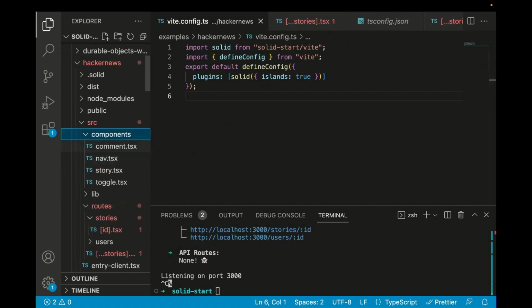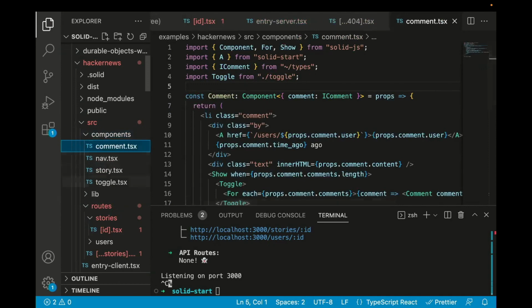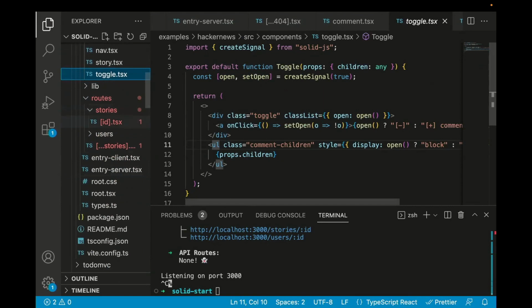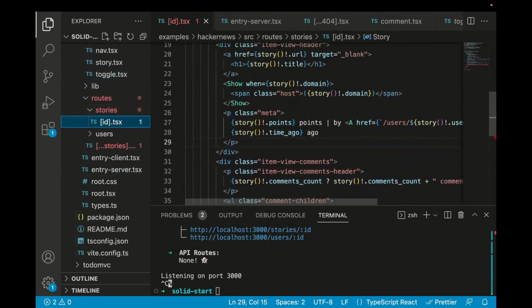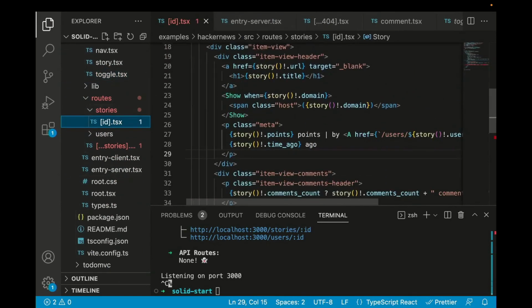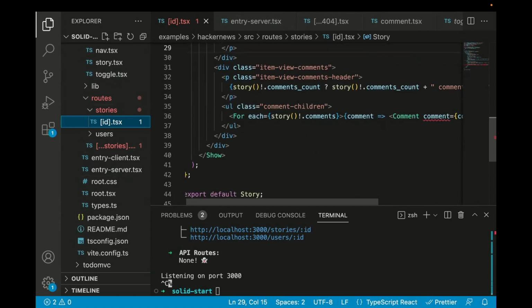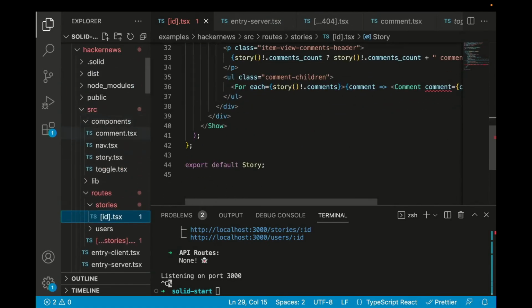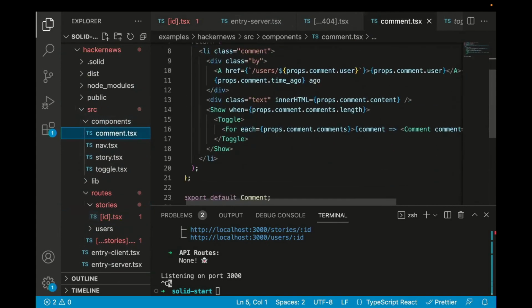So what we can do is break our toggle out from our comment component. So you understand the flow: when you load a story, it shows the information about the story. And then it goes through each story and shows all the comments. But each comment recursively can have its own comments in for loops, but they're toggleable.